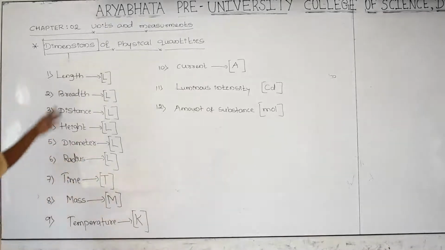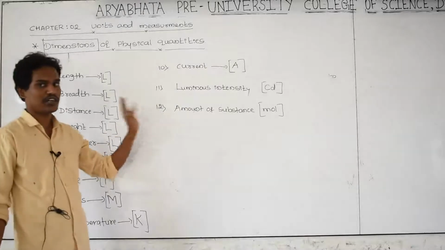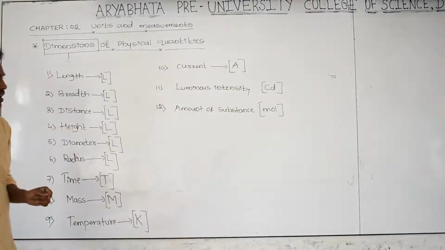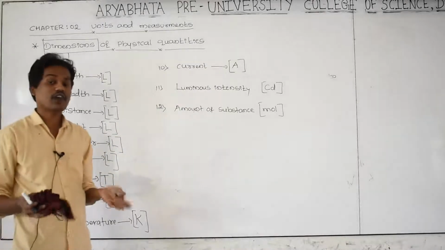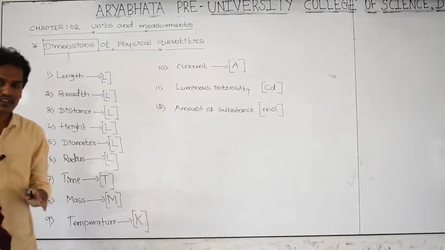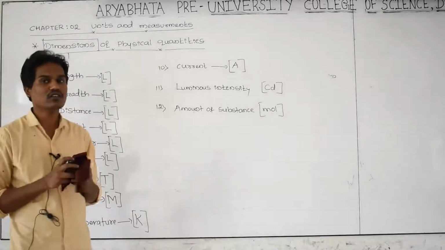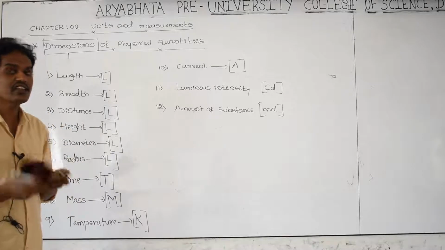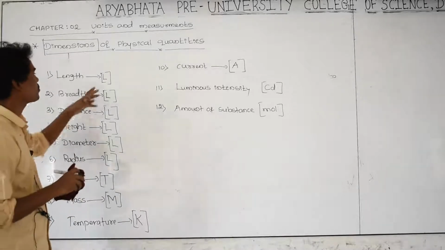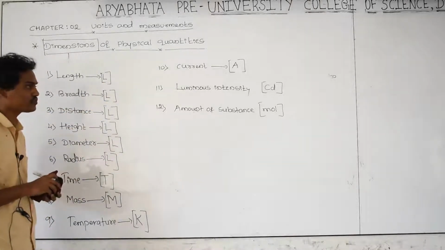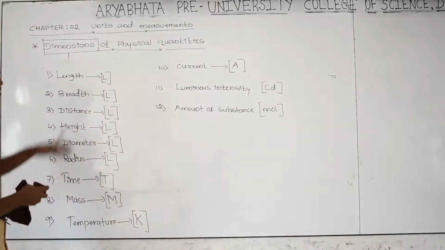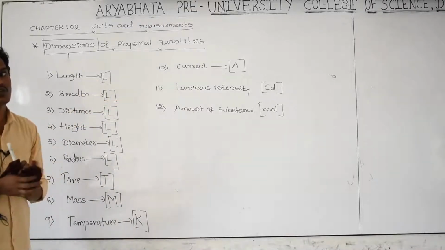These are basically the dimensions of all the physical quantities. And to express a physical quantity with a short formula or convenient letter, we are going to use these dimensions. Please write down the dimensions of these different physical quantities.